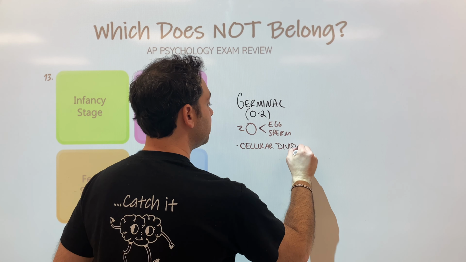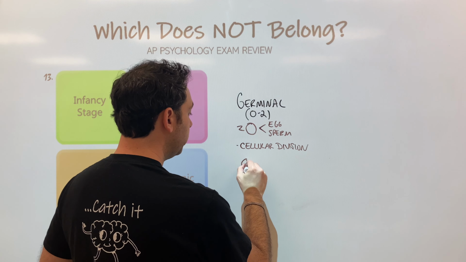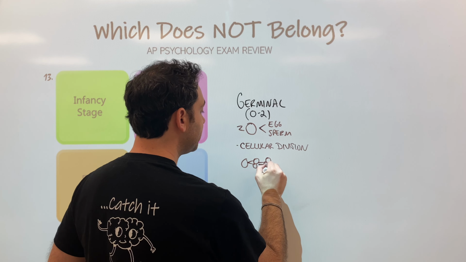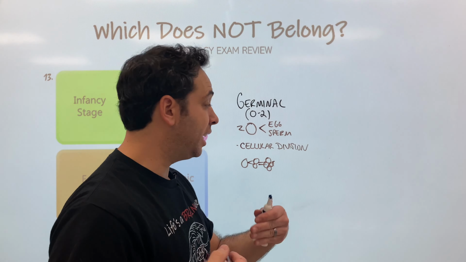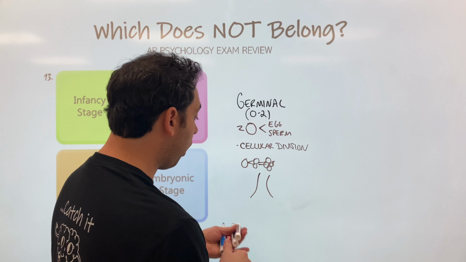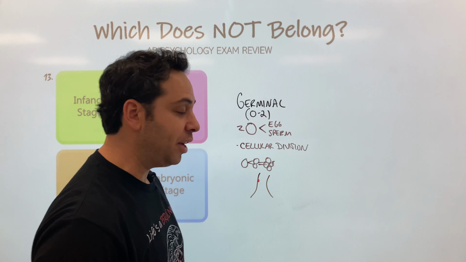Division. In other words, we have one zygote, which is going to separate into 2 cells, and that's going to separate into 4 cells, and it keeps dividing and dividing until it implants itself right on the uterine wall. And it's going to stay there for the remainder of the pregnancy.